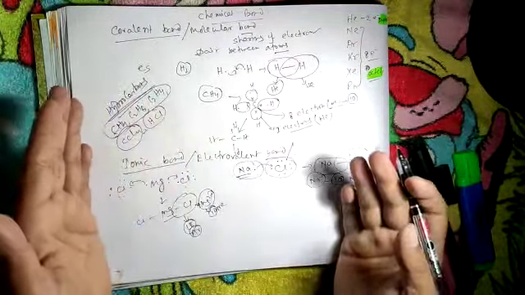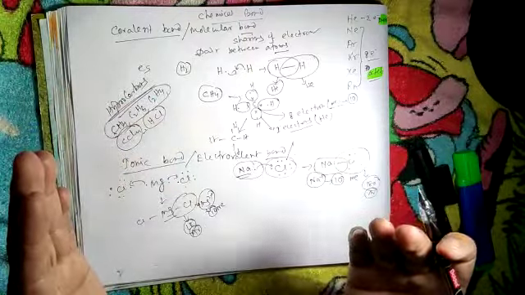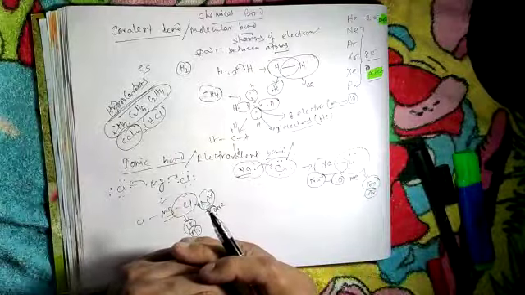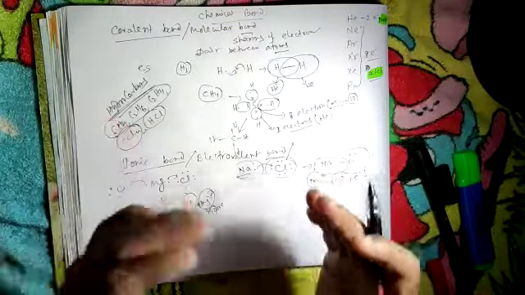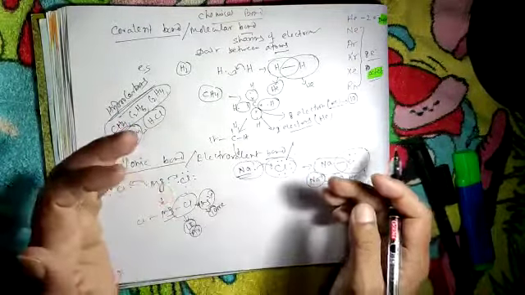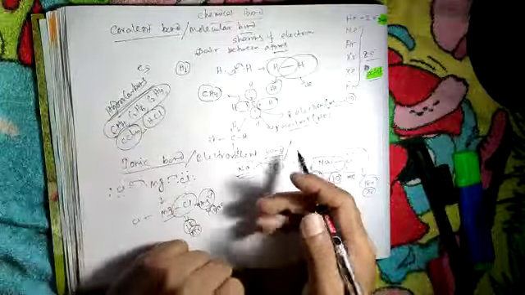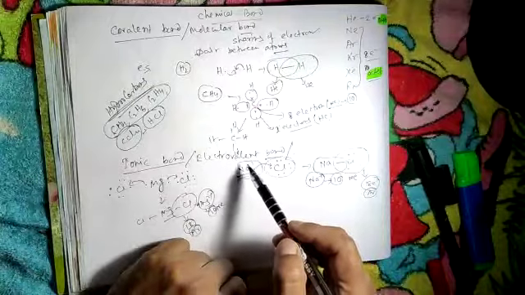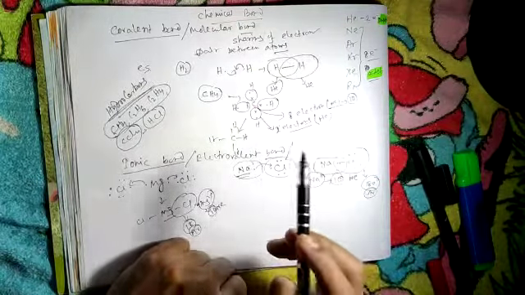There are different types of bonds, that is the dative bond or coordinate bond or coordinate covalent bond. I will discuss that later. So these are the bonds: covalent bond or molecular bond, and ionic bond or electrovalent bond.